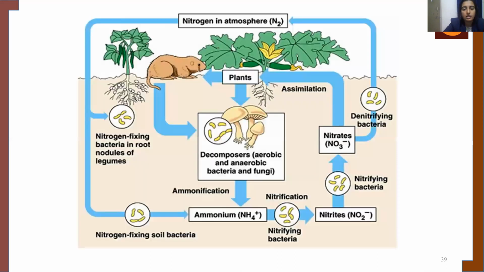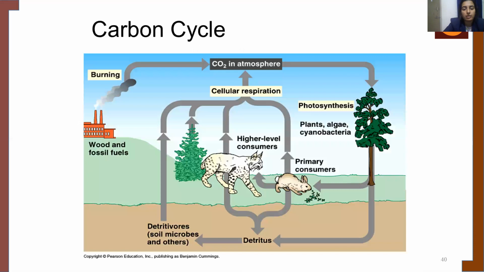So this is an image which shows the nutrient cycle. Another image shows the carbon cycling, how carbon is cycled in an ecosystem and how it is being utilized and how it is being given for the future, how it can be used in the future. So that cycling is shown in this figure.